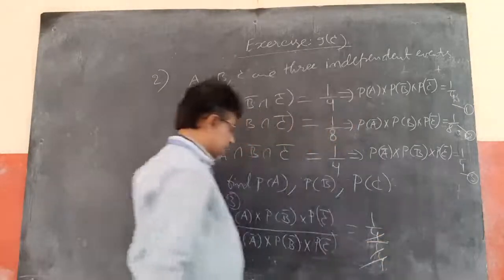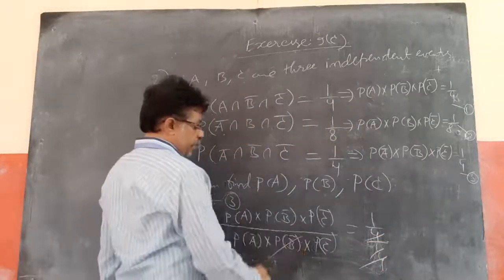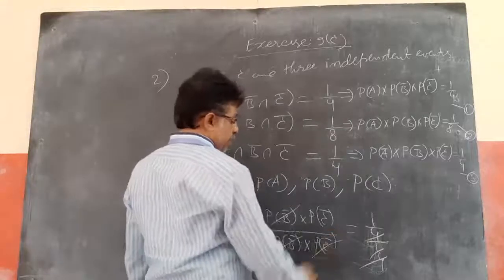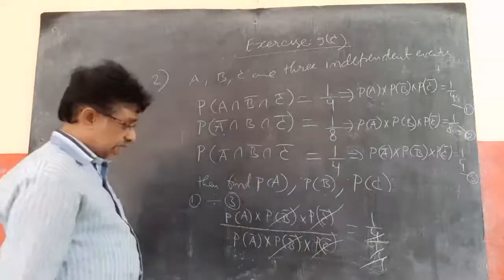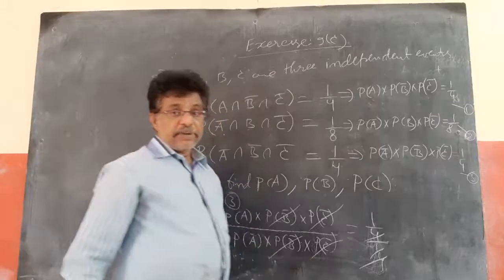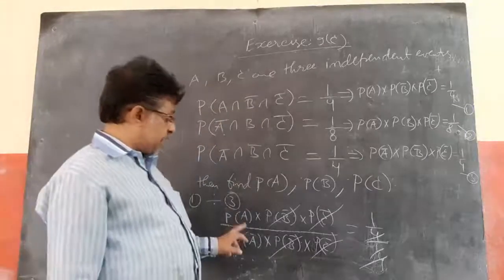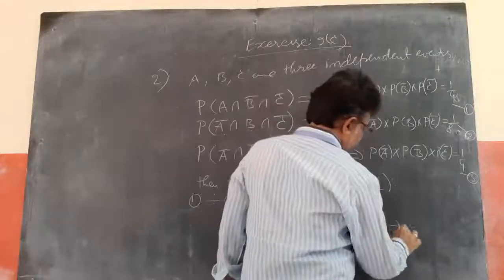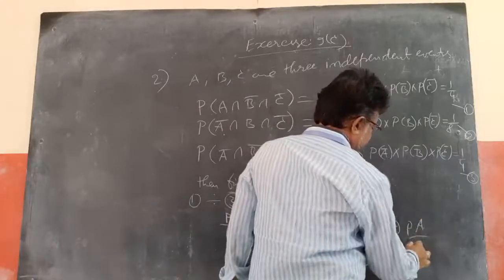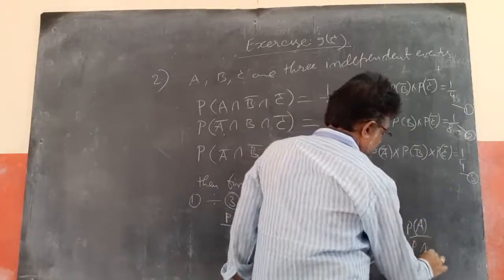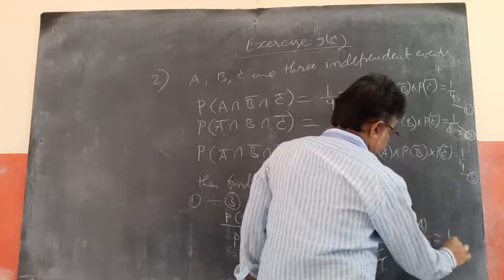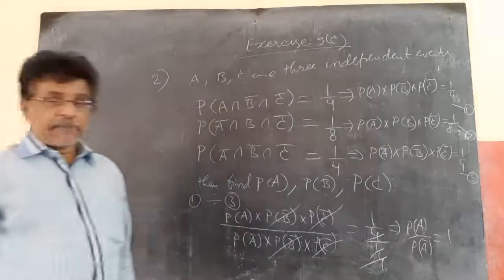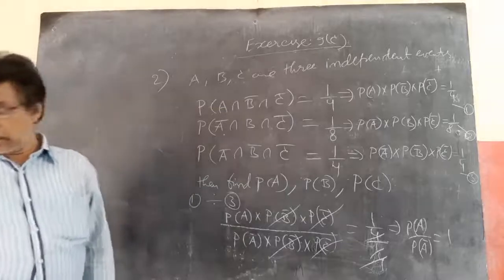So the 4s cancel, P of B bar cancels, P of C bar cancels. Everything gets cancelled, and what is left is P of A by P of A bar equal to 1.